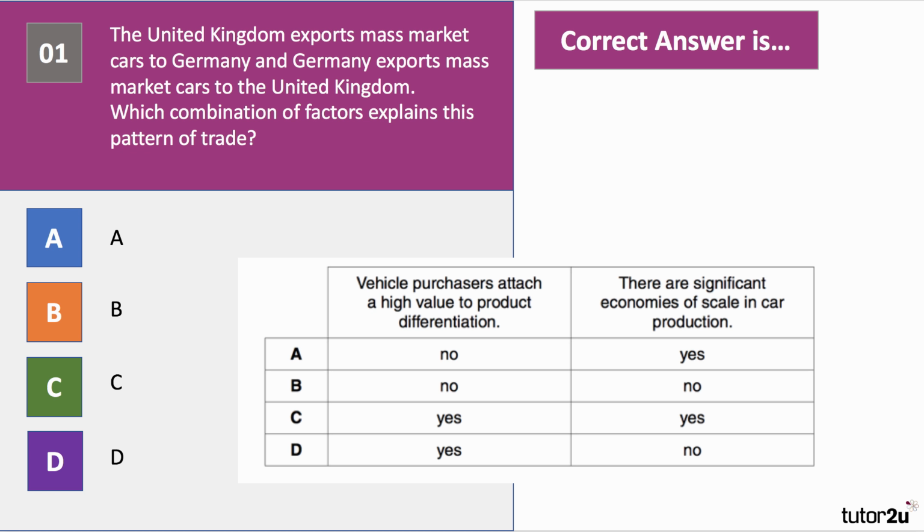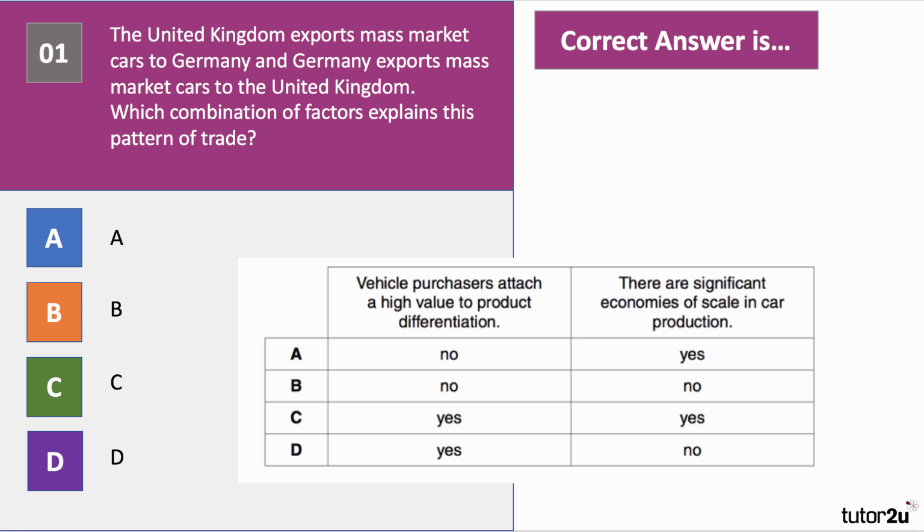Here's the first one. The UK exports mass market cars to Germany, and Germany exports mass market cars to the UK. Which combination of factors helps to explain this pattern of trade? Have a go, please, at question 1.